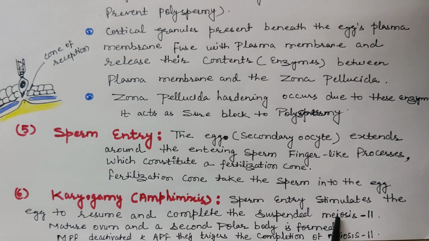As we already discussed, metaphase promoting factor is deactivated and anaphase promoting factor becomes activated, and they trigger the completion of meiosis 2. Where was this division suspended? At the meiosis 2 stage. Which stage? Metaphase 2. Further division occurs because of this anaphase promoting factor.